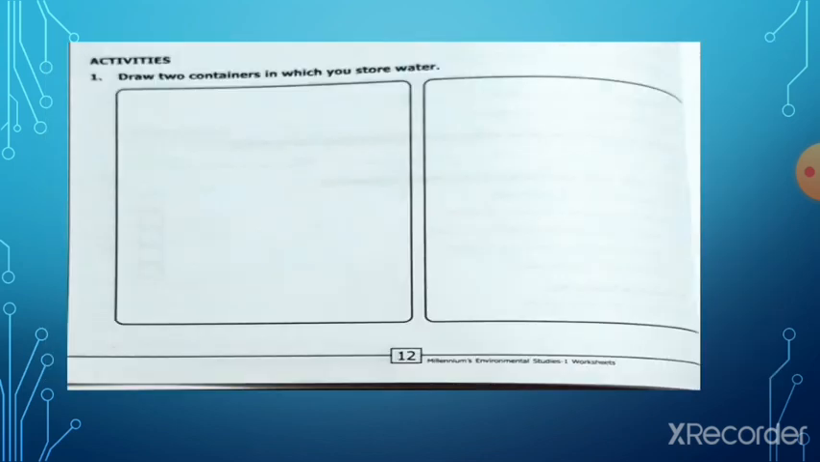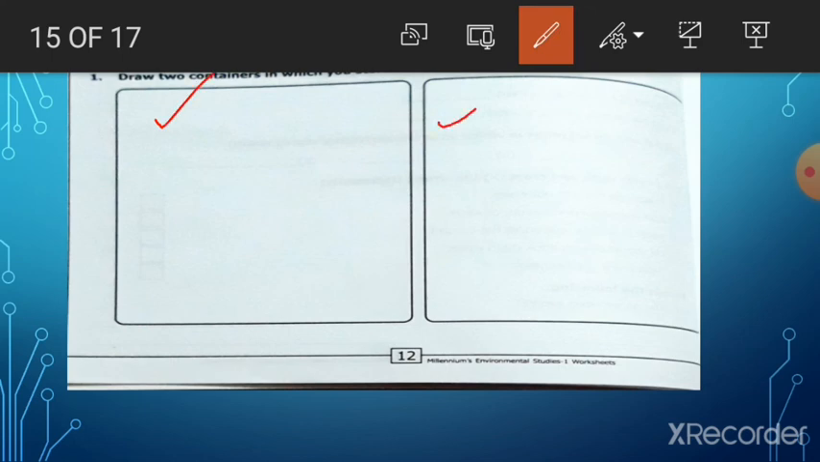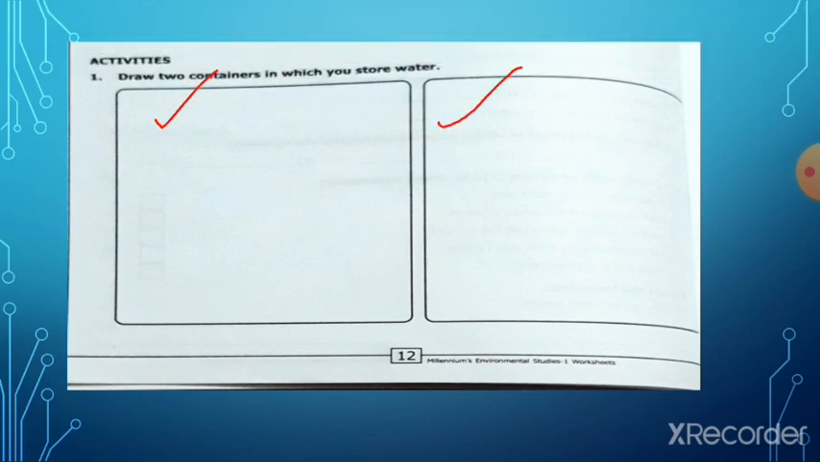Next, draw 2 containers in which you store water. So draw any 2 containers. You can draw a bucket, a water bottle. Okay, so draw any 2 containers in the given space here that we use to store water.